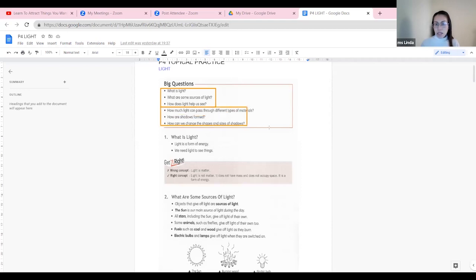Since light can pass through certain materials, you must define and explain the three materials. Opaque means totally blocking off the light, you cannot see. Translucent means sometimes it allows only some light, so you can see blurry images. But transparent is very, very clear. So these three are the only materials.